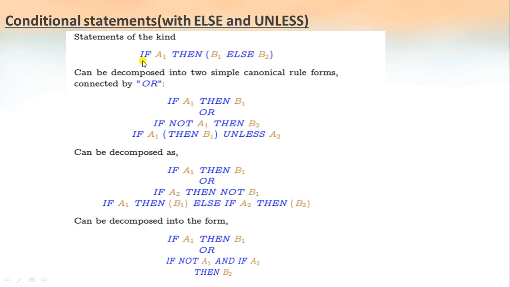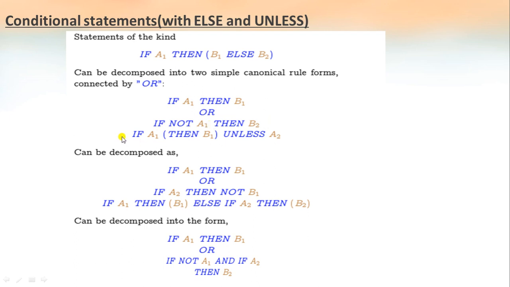So we are reducing it as: if A1, then B1, or if not A1, then B2. If A1, then B1 is the first simple canonical form. The second is if not A1, then B2.